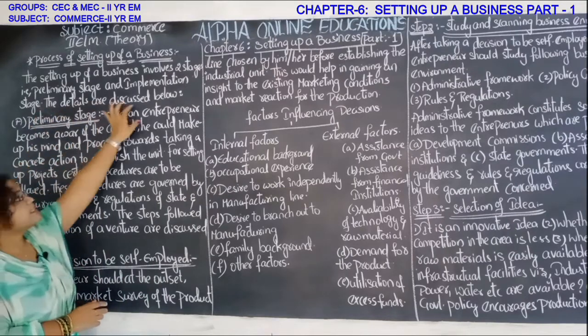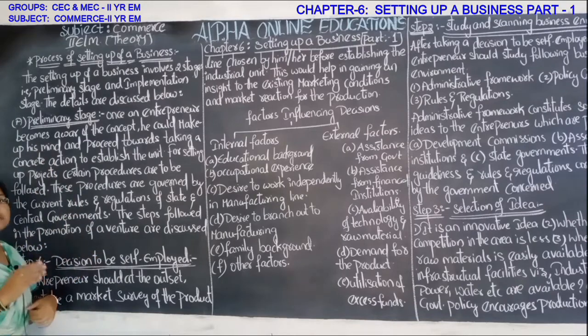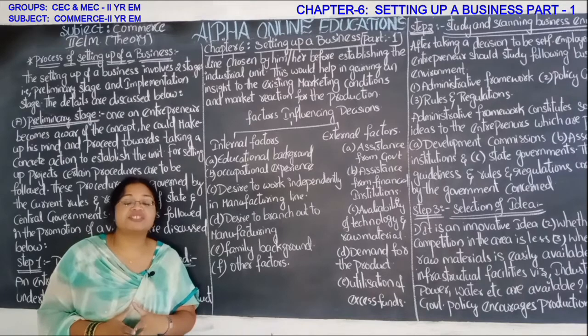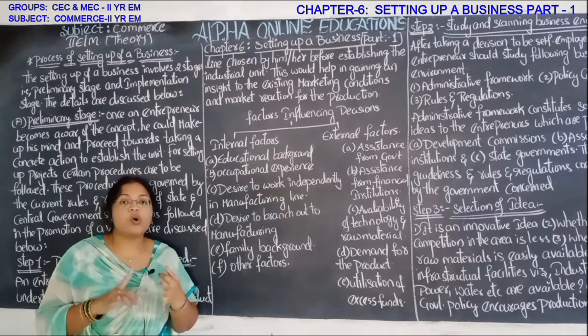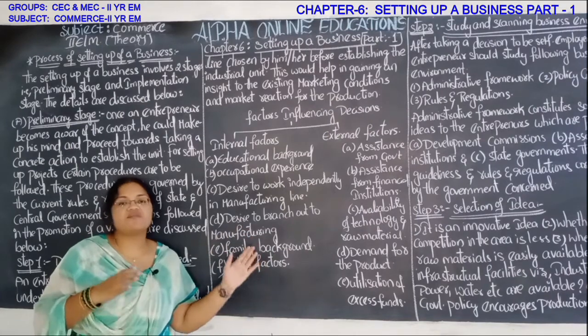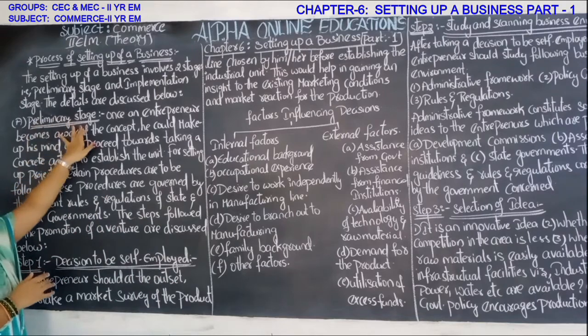The details are discussed below. In this first session, we are going to discuss the preliminary stage, step 1, step 2 and step 3, and the remaining steps we will discuss in the next session.